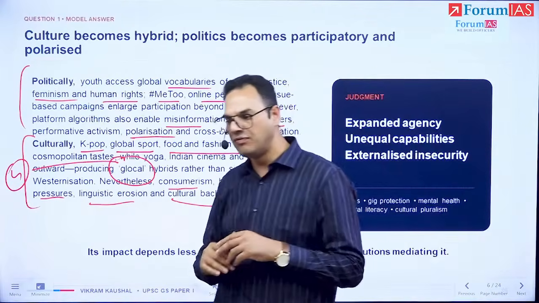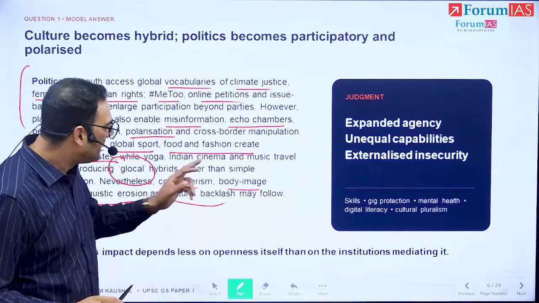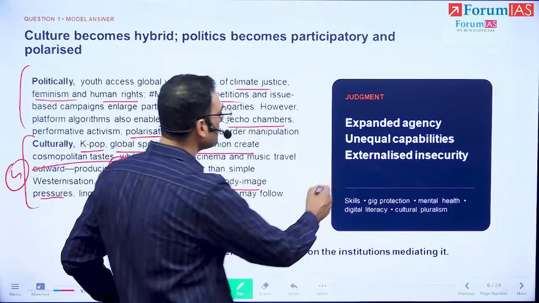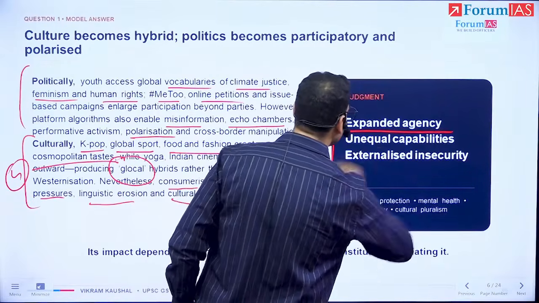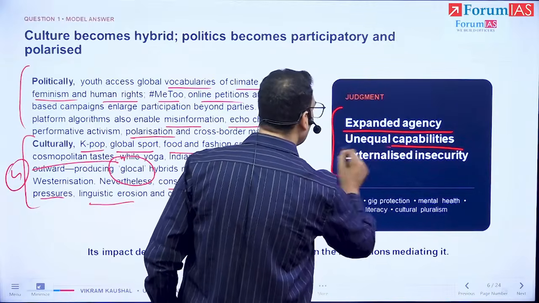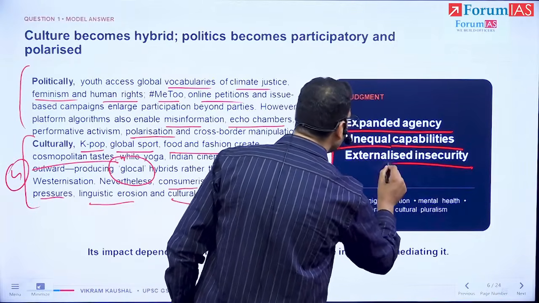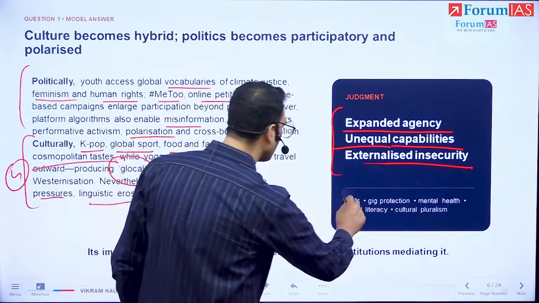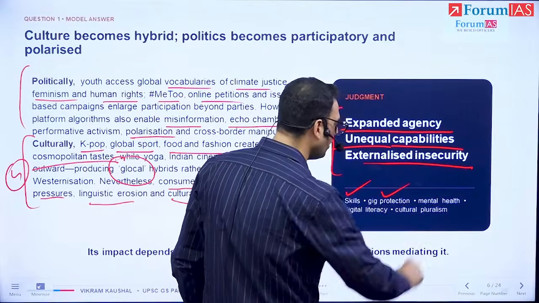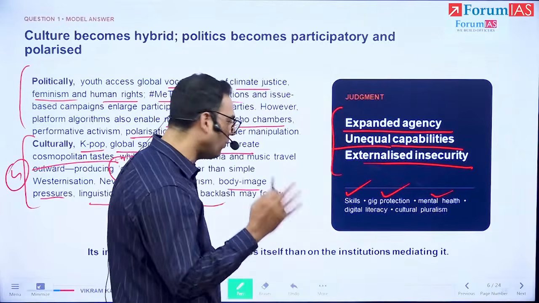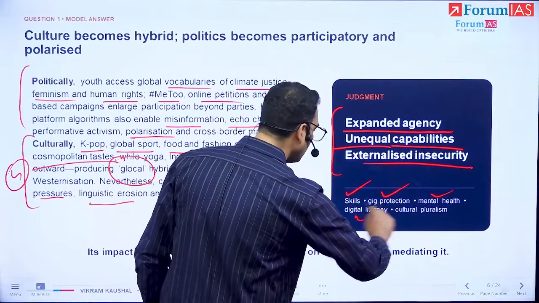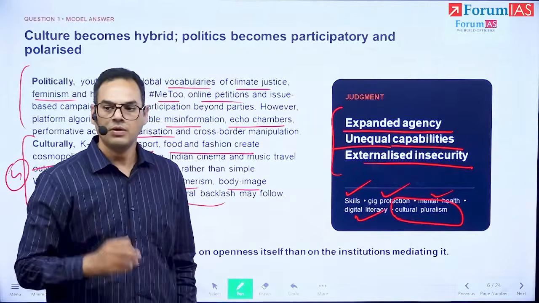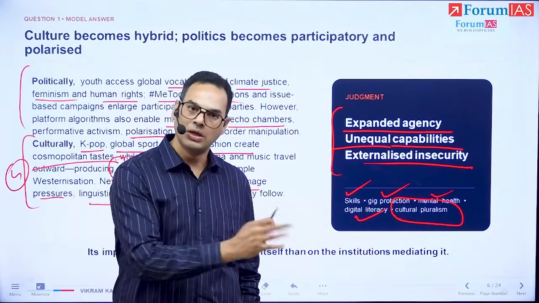Now, these are the main four content paras that we're going to have. And then we're going to come around to our main judgment takeaway, which we're going to say that while agency has expanded, capabilities are unequal and insecurities have been externalized. So what should be done? We should be working on the aspect of skills, gig economy protection, the mental health impact of working with the sector and the insecurity, ensuring digital literacy, and protecting cultural pluralism. This is going to be our line of conclusion in the conclusion.